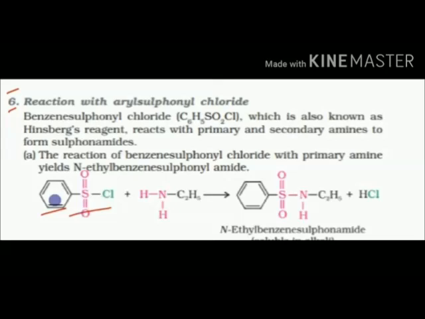Sixth reaction, reaction with aryl sulfonyl chloride. This reaction helps in distinguishing between primary, secondary and tertiary amines. Benzene sulfonyl chloride is known as Hinsberg reagent, used to distinguish primary, secondary and tertiary amines. The primary amine reacts with the benzene sulfonyl chloride, then chlorine is eliminated from it, and H from the amine group is eliminated as HCl, and N-ethyl benzene sulfonamide is formed. This primary amine forms the sulfonamide, note, which is soluble. This sulfonamide is soluble in water.